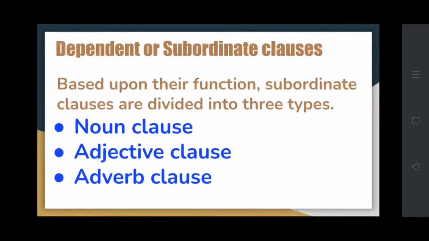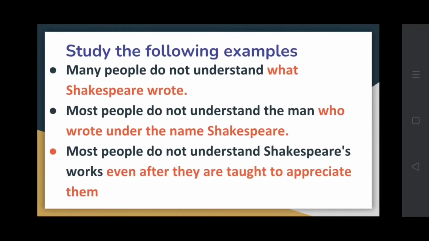Now, based upon their function, subordinate clauses are again divided into three types: noun clause, adjective clause, and adverb clause. Now, let's see some examples. Many people do not understand what Shakespeare wrote.